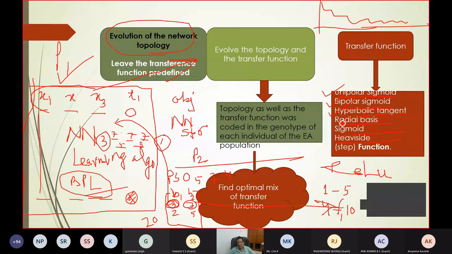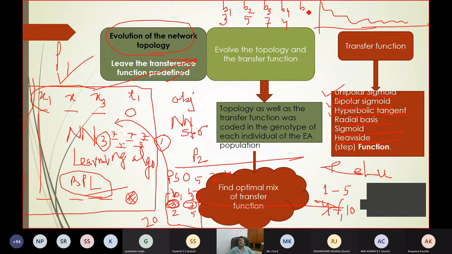So what will change in my coding? Bit 1 is the number of hidden layers. Let it be 3. Bit 2: hidden layer 1 number of neurons, random number 4 to 10, say 5. Bit 3: number of hidden neurons in the second layer, 7. Bit 4: let it be 4.